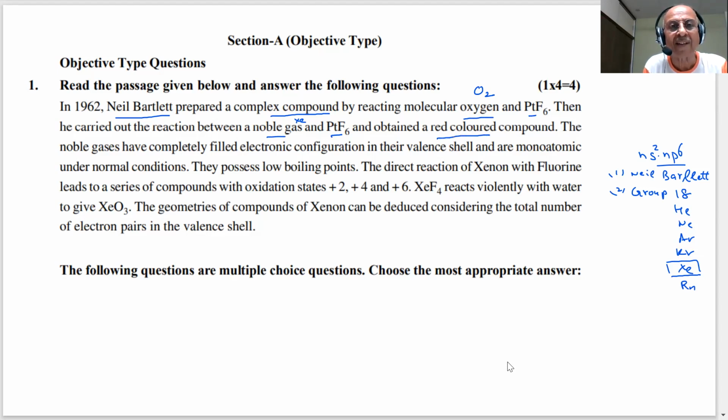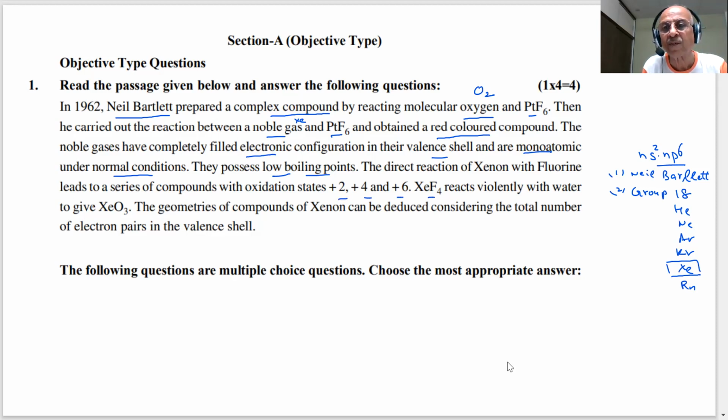The noble gases have completely filled electronic configuration in their valence shell and are monoatomic. Already we said, under normal conditions they possess low boiling points, students. The direct reaction of xenon with fluorine leads to a series of compounds in oxidation states +2, +4, and +6.